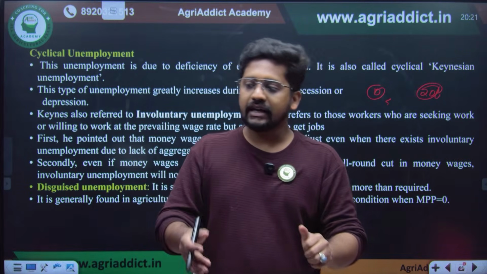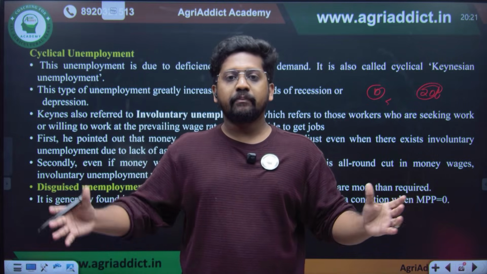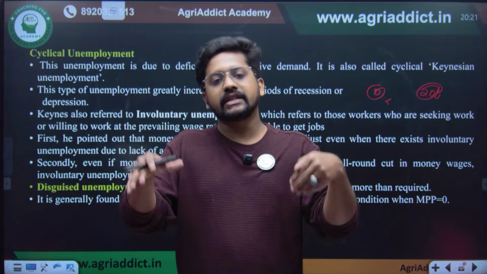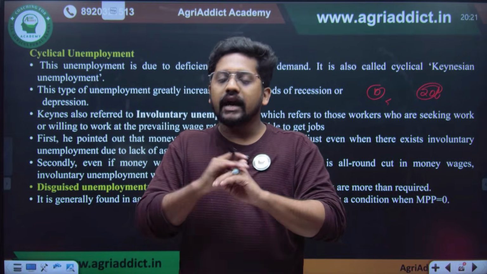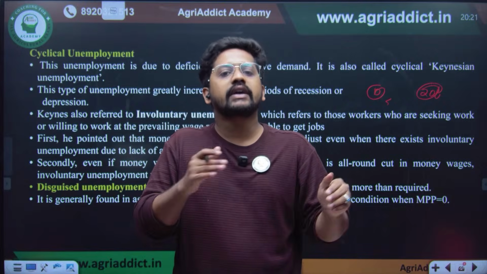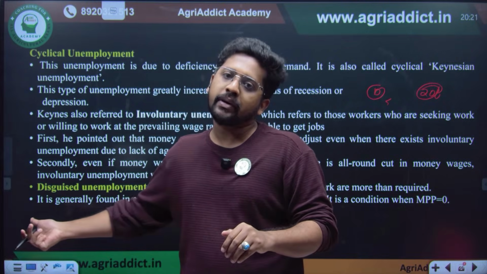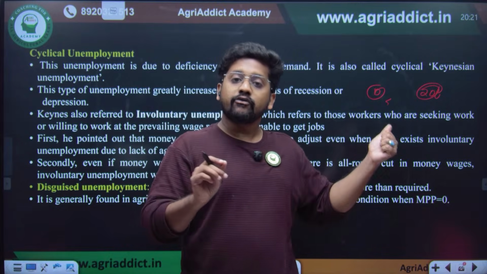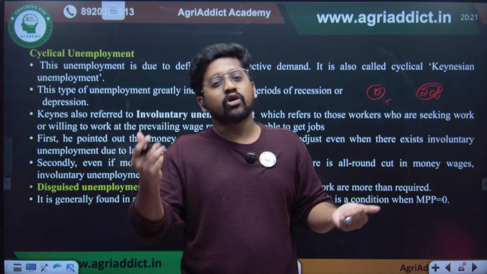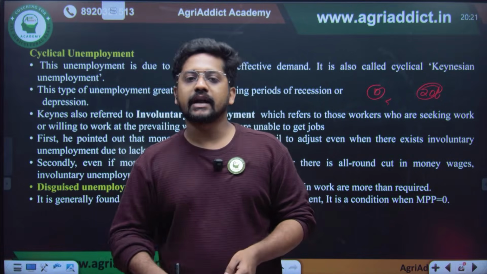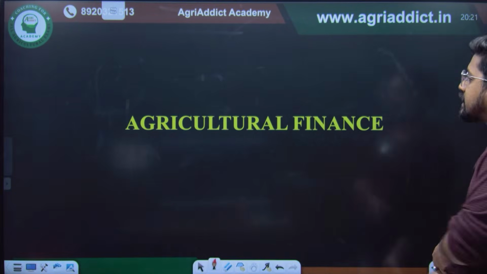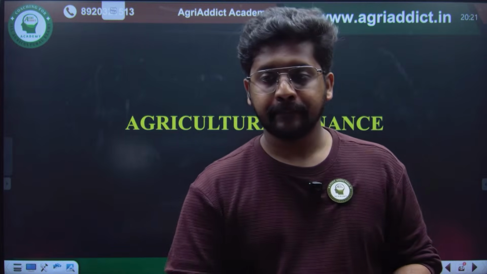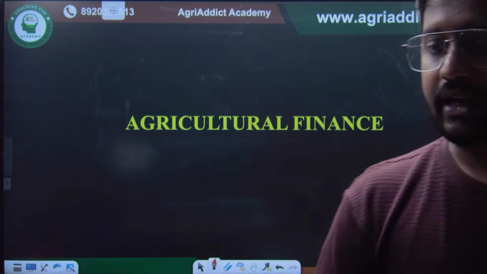In the same way, we have many graduates right now, but the number of vacancies or posts in the economy to smoothly run the economic system is much lesser. So we can say that we have disguised unemployment in the system. The marginal product of the particular worker or labor will be zero or very little in the case of disguised unemployment. So is that clear? These are the major concepts coming under agricultural macroeconomics. Clear? Can we proceed to agricultural finance right now?